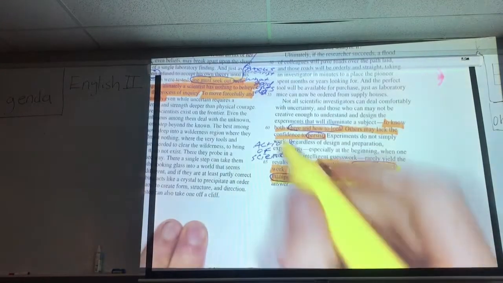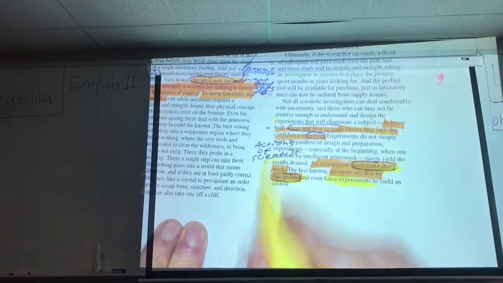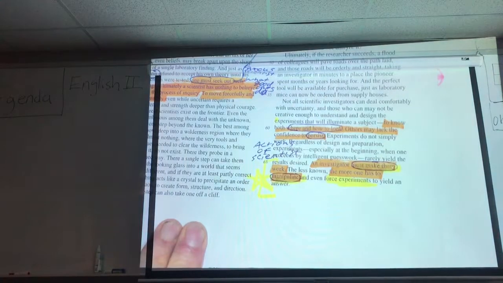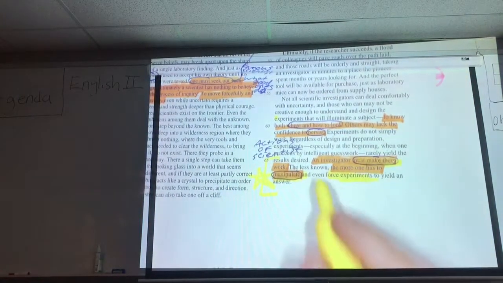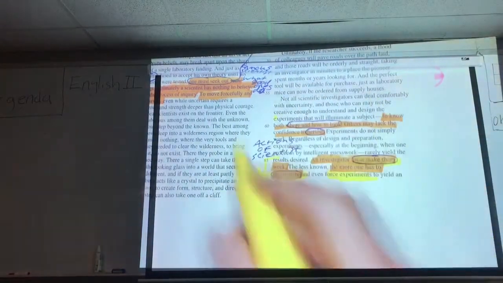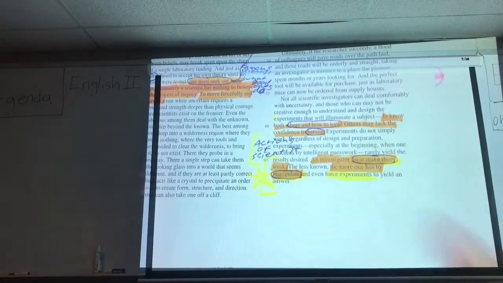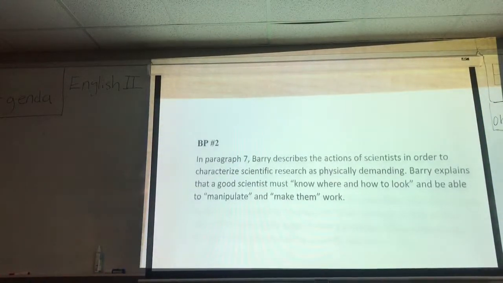I want to make sure that I give a sentence of textual evidence that gives this quote, right? But also, just like the first time we wrote our first body paragraph, summarizes what the author is doing in this paragraph, specifically describing the actions of scientists. So our sentence should look something like this.